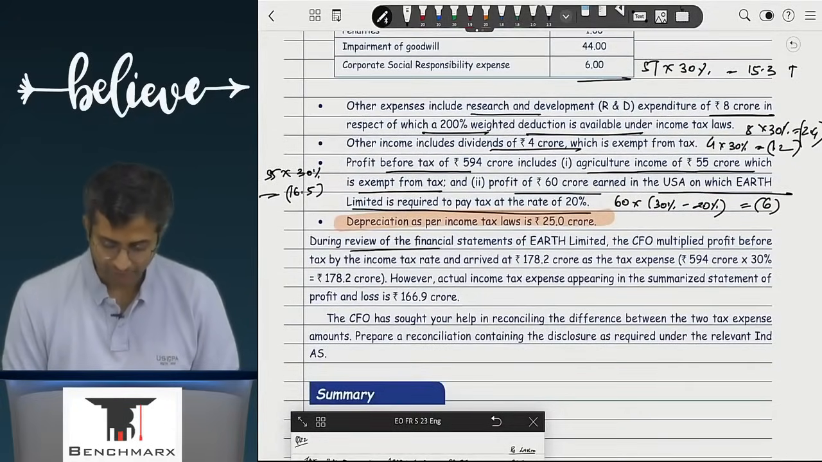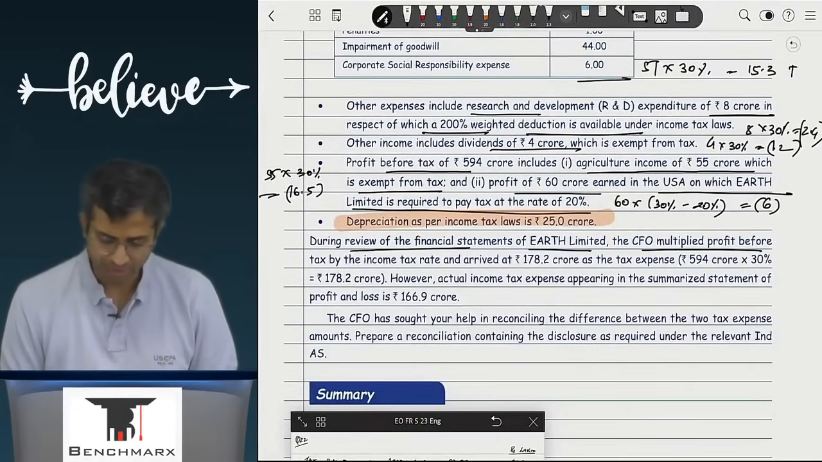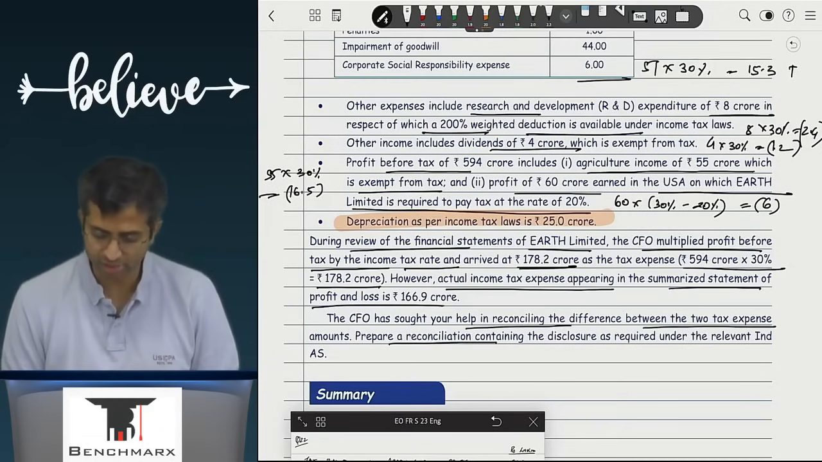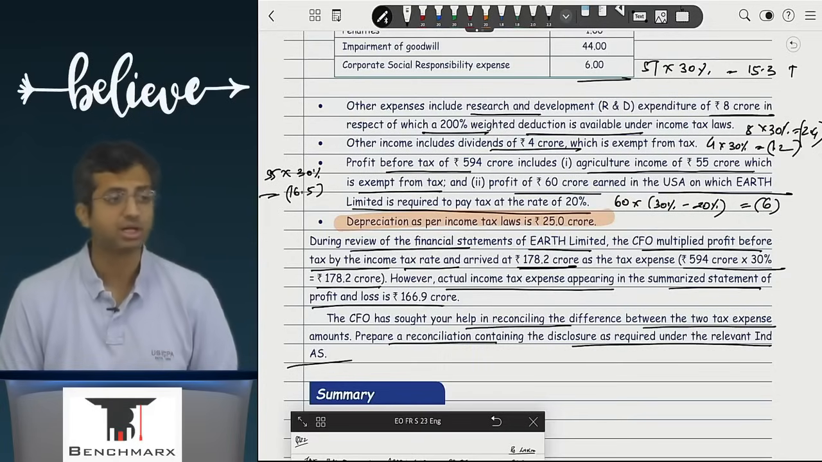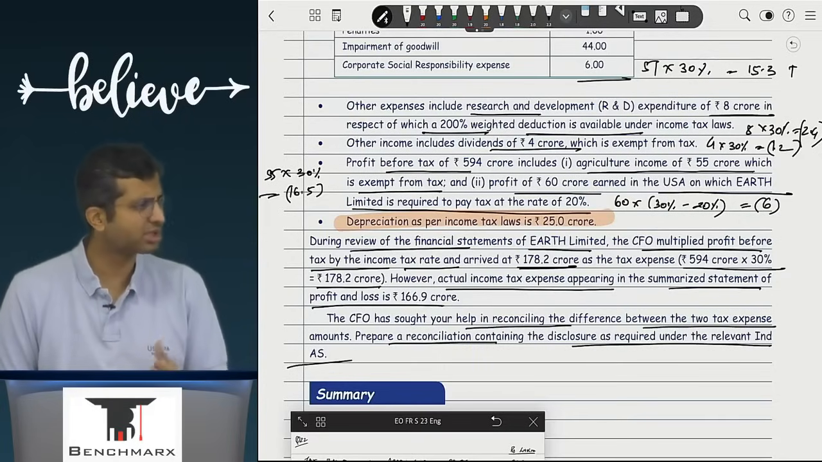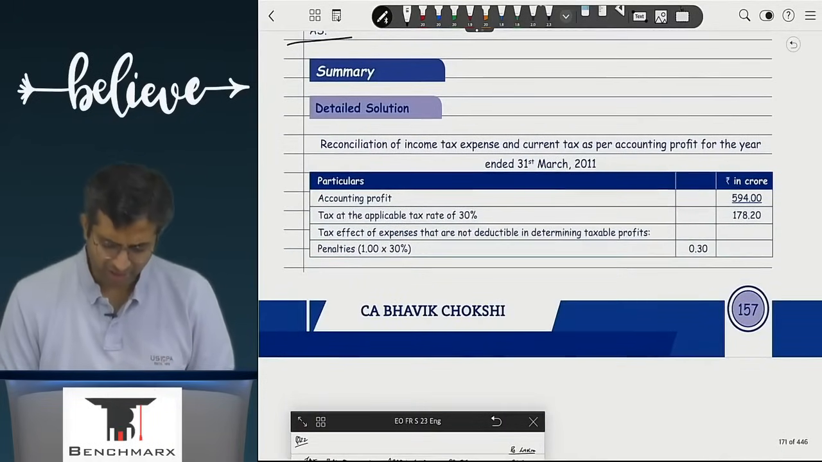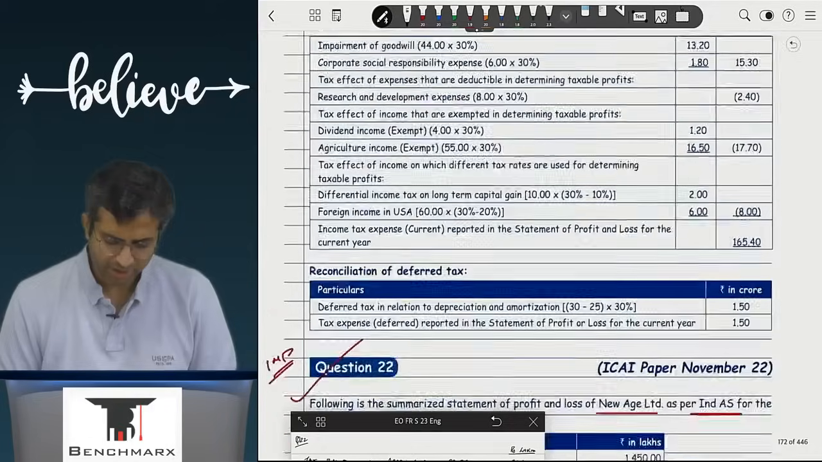During the review of financial statements of Earth, the CFO multiplied the profit before tax by the income tax rate and arrived at 178, which is 594 into 30%. However, actual income tax expense appearing in the summarized statement of P&L is 166. CFO has sought your help in reconciling the difference between the two tax expenses and preparing a reconciliation showing the disclosure as required by the Ind AS. So over here, it is similar to question number 22 except for this depreciation adjustment. Everything else is kind of similar.